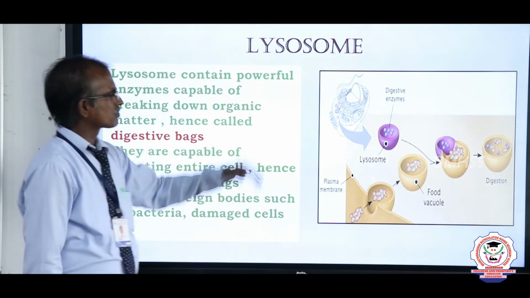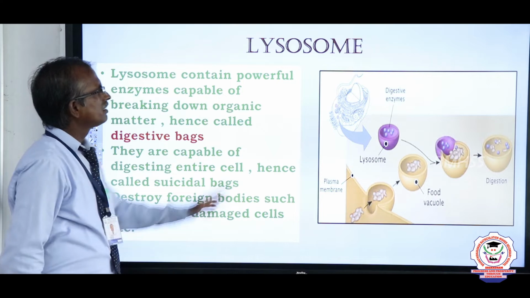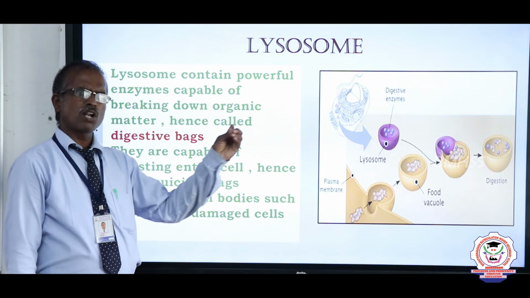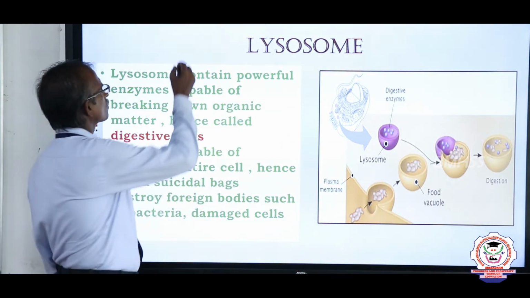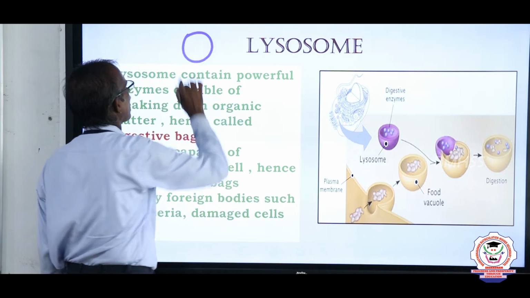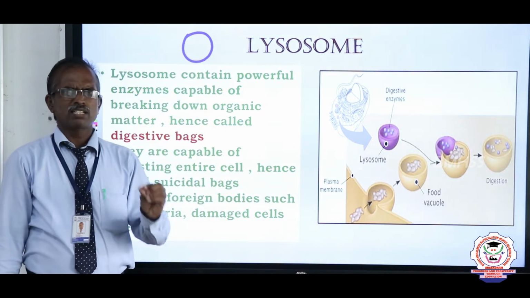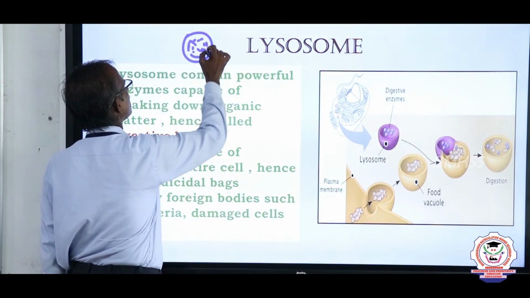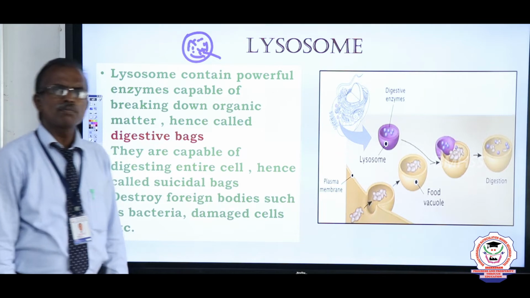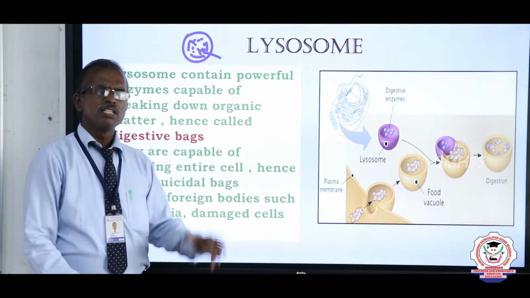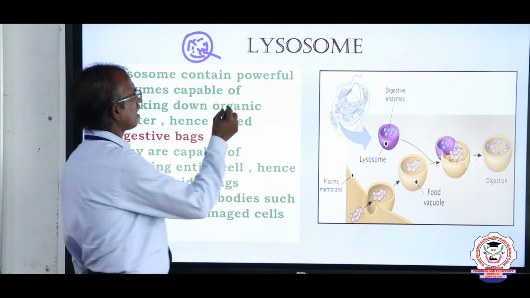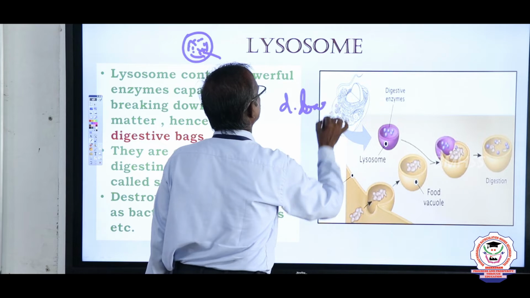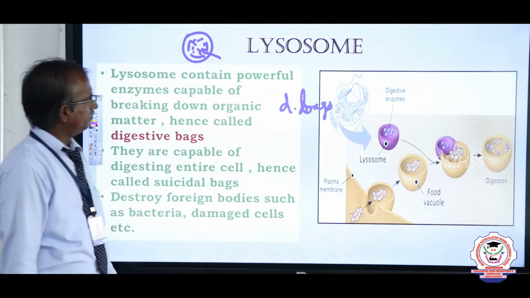The next is the lysosome. The lysosome is one of the important organelles. It is generally present in the animal cell, and lower plants also have lysosomes. Lysosomes are small sac-like, spherical structures which contain many enzymes. These enzymes help in digestion, which is why we call them digestive bags of the cell.